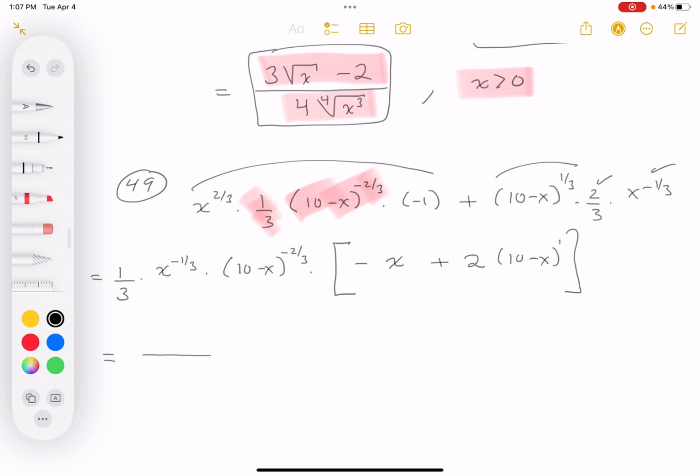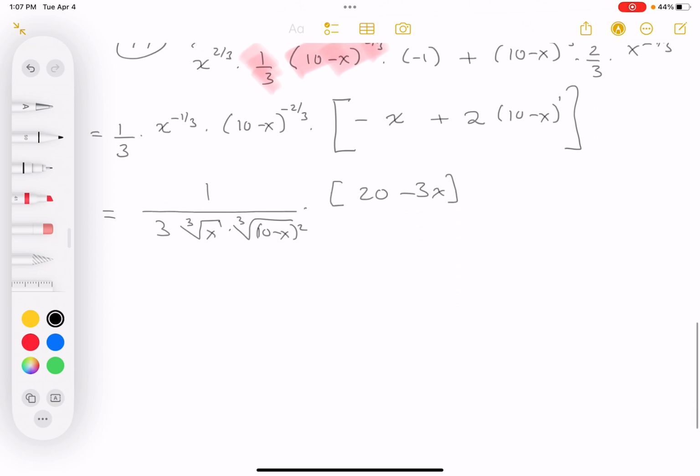I'm going to write it so there's no negative powers in it. So I can put 1 down here. I'm going to put a 3. That's going to be the cube root of x. And this is going to be the cube root of 10 minus x quantity squared. We'll clean it up later. What do you get over here? Well, you're going to get 20. And then you get minus 2x minus x, which is minus 3x. We're going to keep cleaning it up. And I see it's 20 minus 3x on top. I'm going to bring those two roots together. And that's going to be the cube root of x times 10 minus x squared.